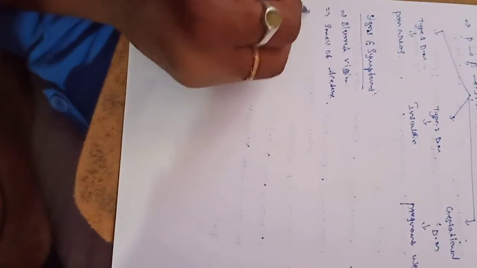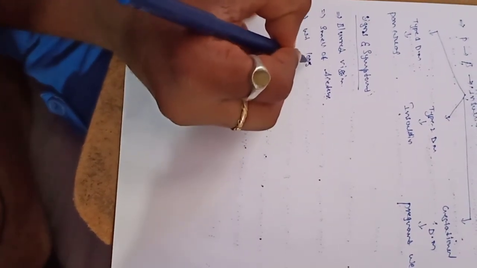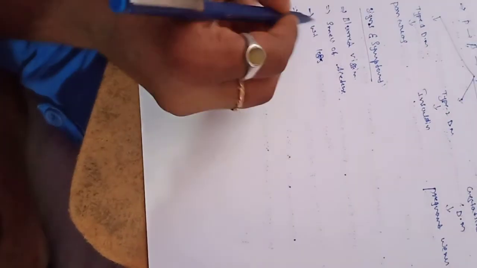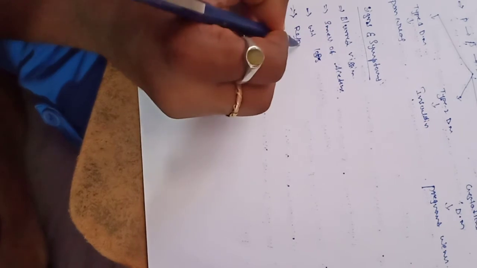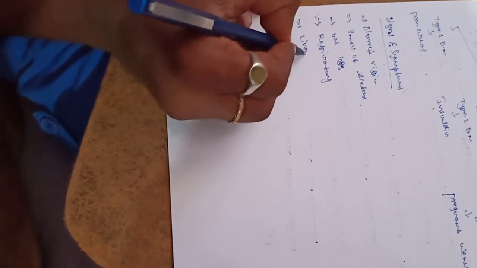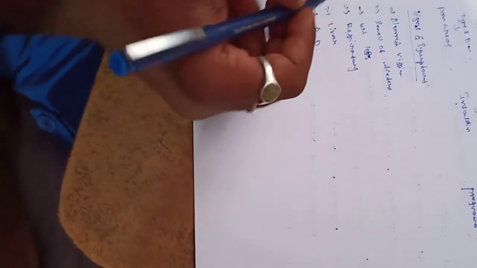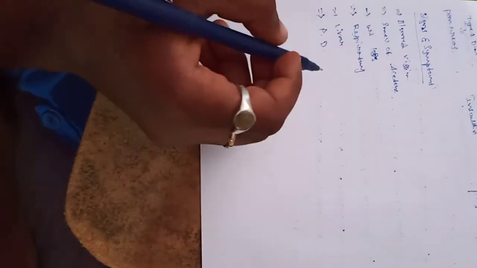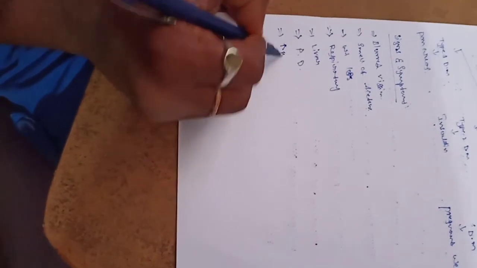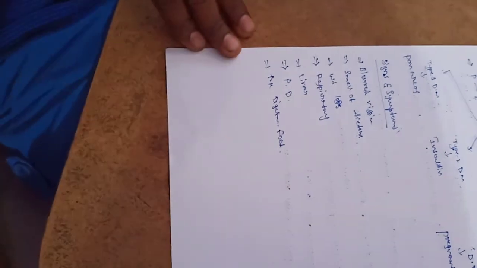The next one, weight loss. And the next ones, respiratory disorders, liver disorders, pancreas disorders, and so on. And diabetes mellitus also increases the digestion of food.